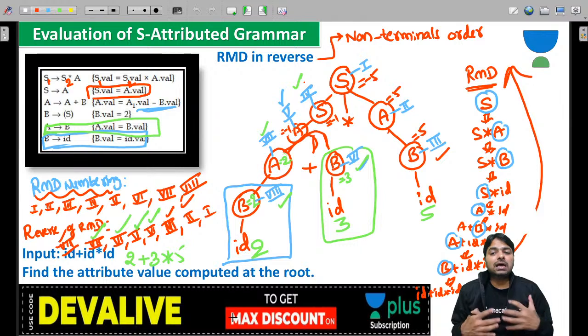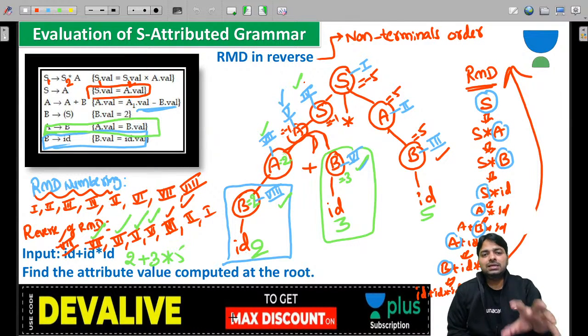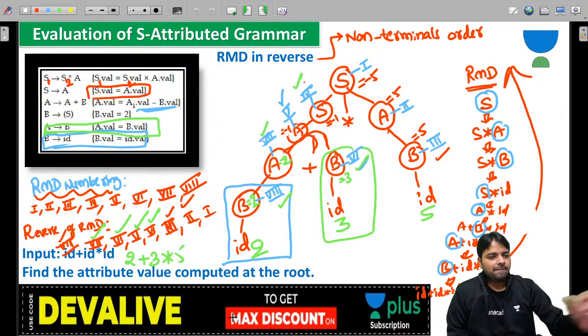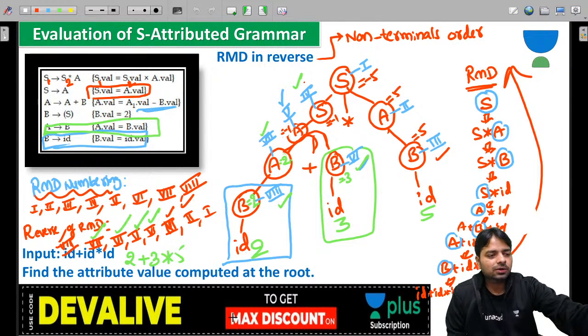Is it clear? This is the non-terminal order, guys. I have not looked at the translation order in this RMD in reverse. First I found which non-terminals are in the RMD, then I just did the reverse of them. But I used to number them to understand the RMD numbering. Then don't do the reverse of RMD numbering, because it's only the RMD in reverse. Okay, guys. Come on.